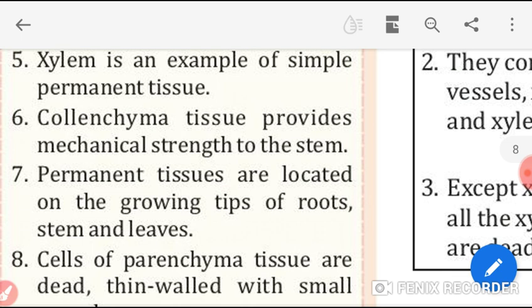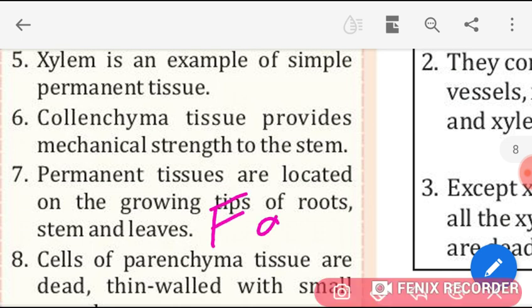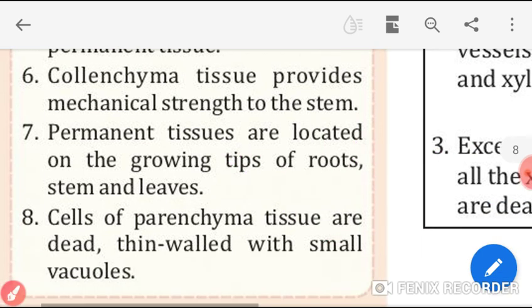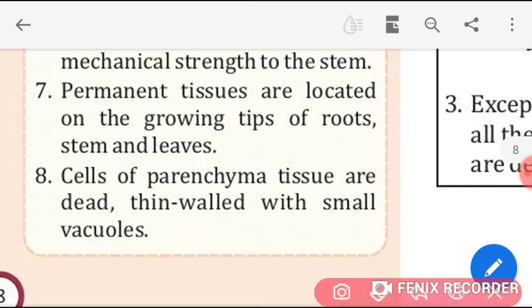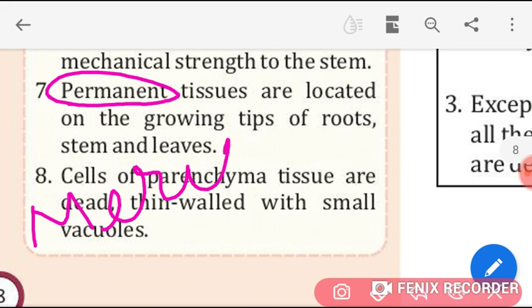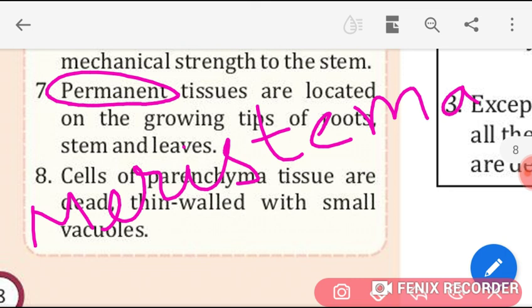This is false statement. And what is the correction in this? Instead of this permanent, you have to write meristematic. M-E-R-I-S-T-E-M-A-T-I-C. Meristematic.